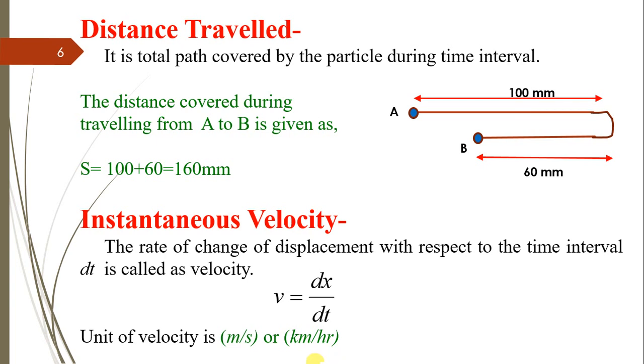For this, we can take an example of crossing the road. If a person wants to cross a road from one side to the other side, then the distance between the initial position and the final position is nothing but the displacement.